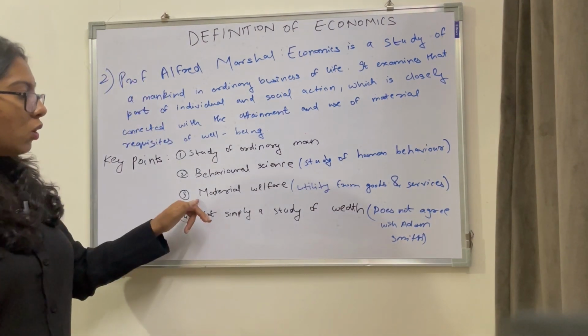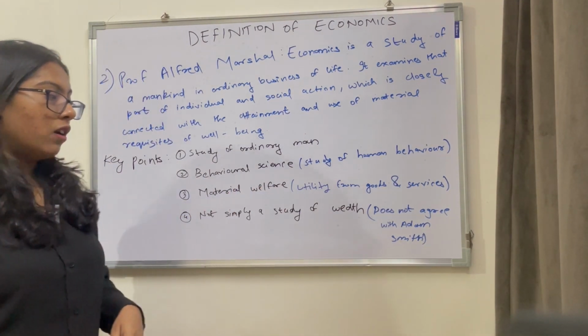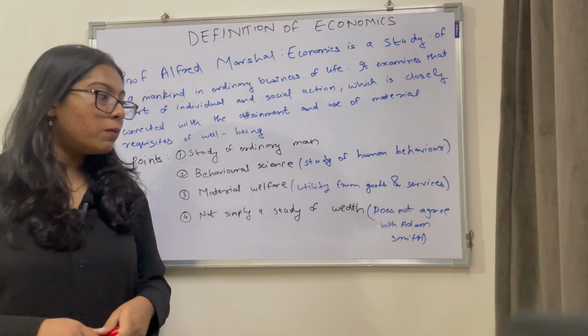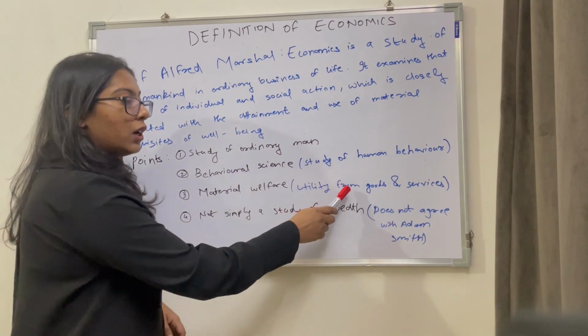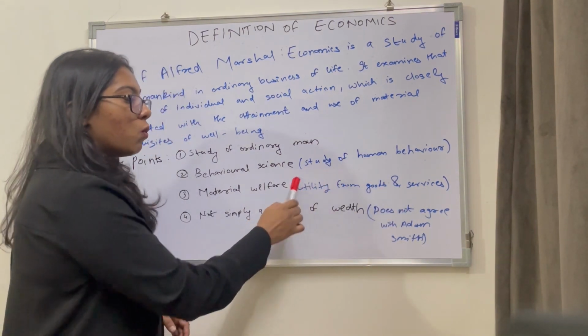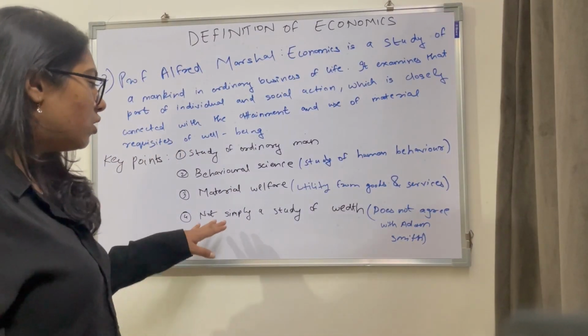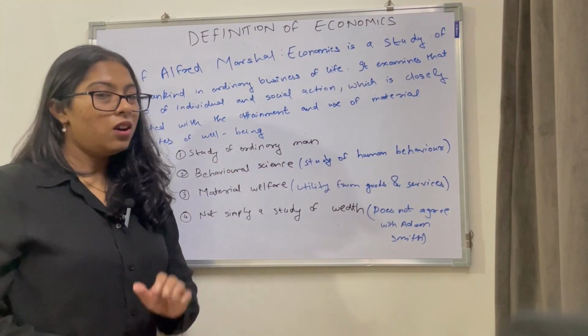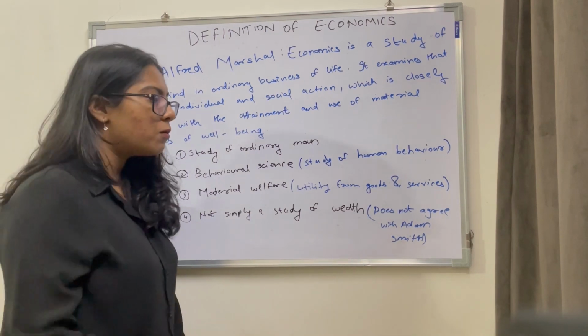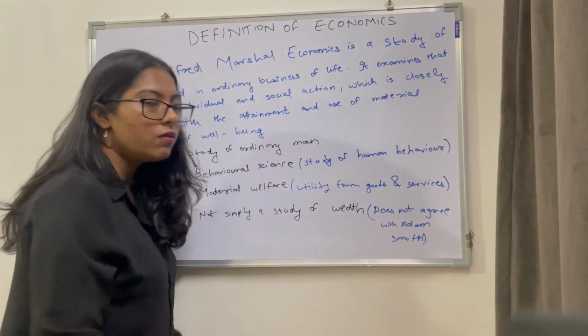Okay. Next, it talks about material welfare. What does material welfare over here mean? It means the utility that you get from goods and services. What is utility again? Usefulness. Lastly, he says that it is not simply a study of wealth. What does that mean? He's dissing Adam Smith. He does not agree with Adam Smith.